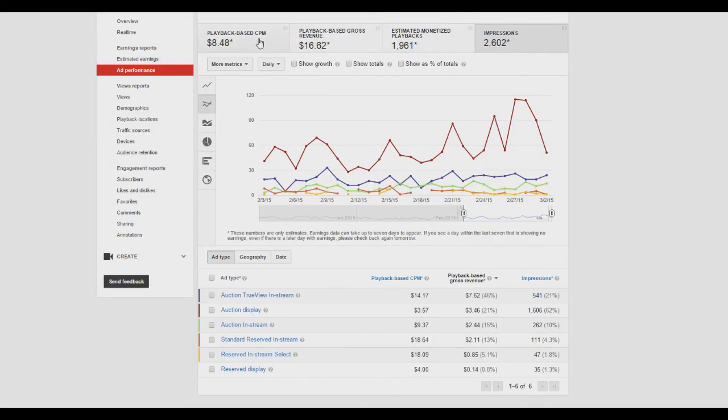It's pretty simple. Like I said, this is how much you get per 1,000 views. This is how many ads you showed. And this is the overall gross revenue before everyone takes their cut. But to a lot of people, it's complicated, so hopefully I put it on a basic level. And that's pretty much everything.